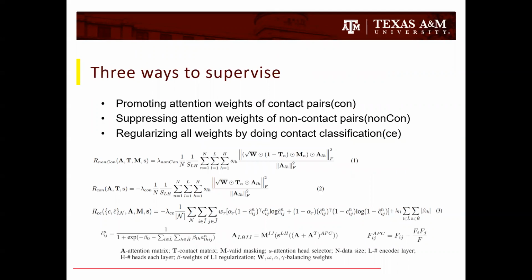We propose three ways to supervise attentions: promoting contact pairs' attention weights, suppressing attention weights of non-contact pairs, and regularizing all weights by doing contact classification. In the first two ways, the attention weights of contact or non-contact pairs are first extracted using binary contact maps, and then put into a scalar using L1. Cross entropy is used for classification, and with L1 regularization, attention matrices are first symmetrized, and then fed into the classification layer.